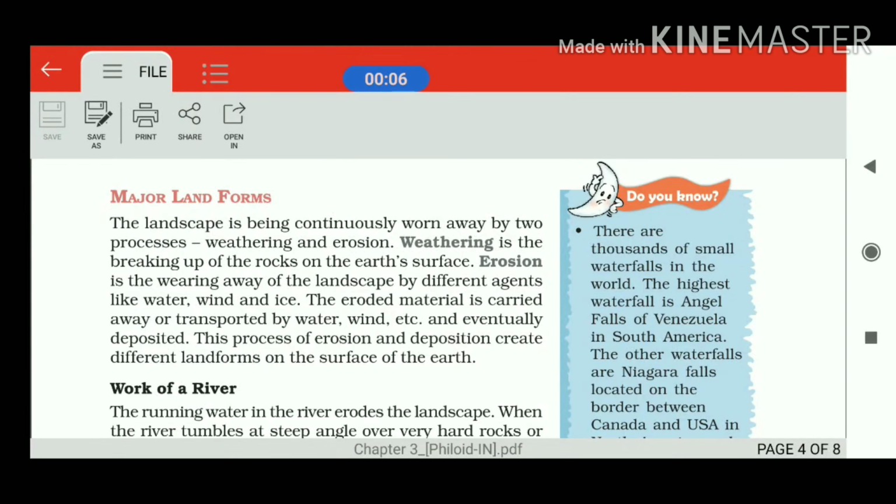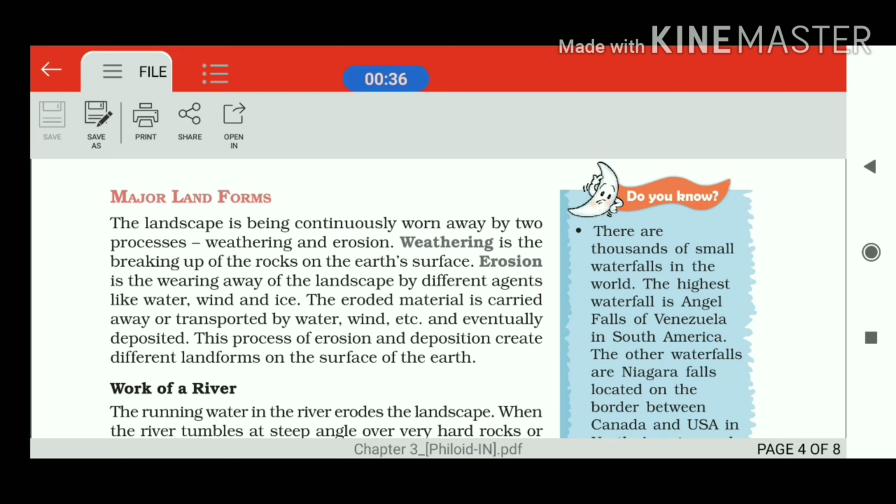Today in this video we are going to discuss some of the major landforms created on the earth's surface as a process of exogenic forces. Endogenic forces we have already discussed, regarding the earthquake and the seismic activities. Now we are going to discuss the exogenic forces which come from the exterior of the earth.